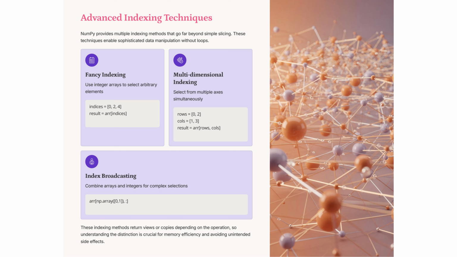Advanced indexing in NumPy allows for complex data manipulation without loops. Fancy indexing uses integer arrays to select arbitrary elements, while multidimensional indexing selects from multiple axes. Index broadcasting combines arrays and integers for intricate selections. These methods can return views or copies, impacting memory efficiency and potential side effects.